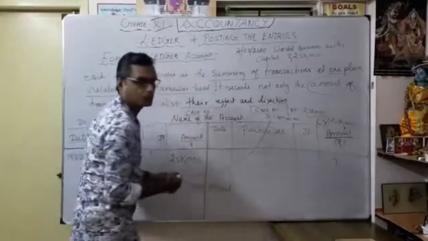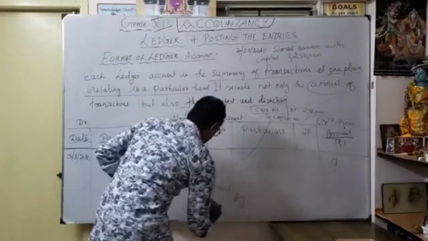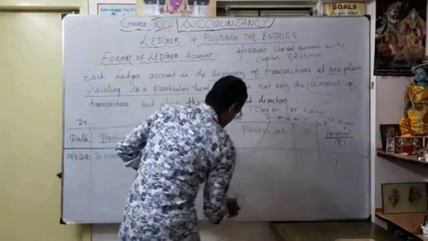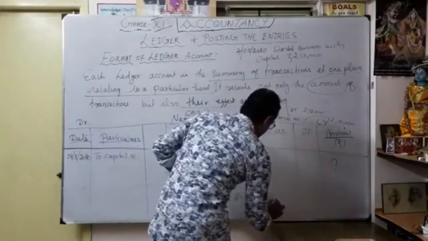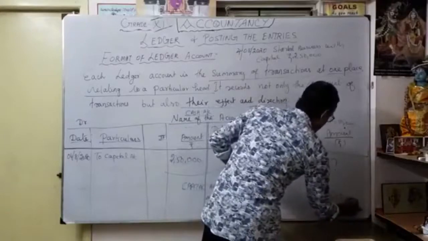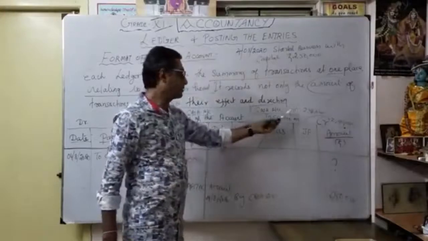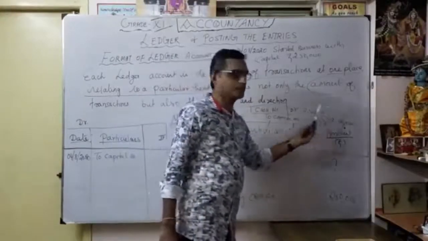In the capital account, I write by date, the same, 4/8/2020, by cash account, 2,50,000. Now understood? As a journal entry, cash account debit 2,50,000 to capital account 2,50,000.